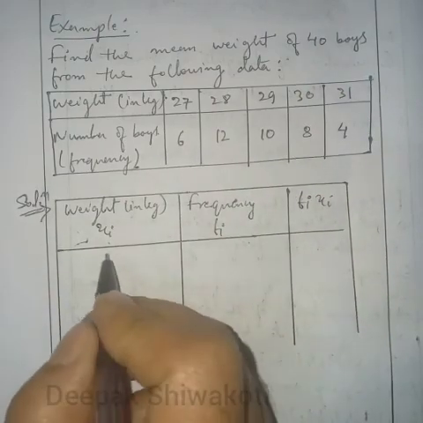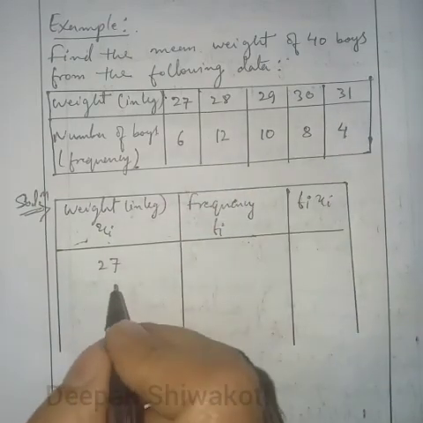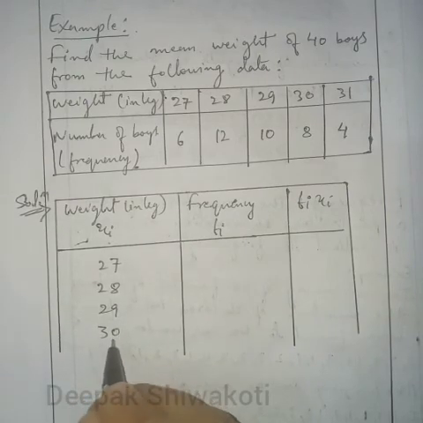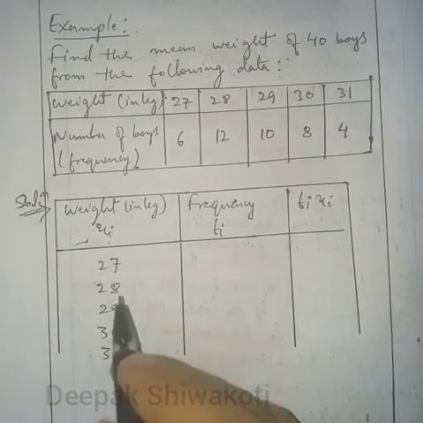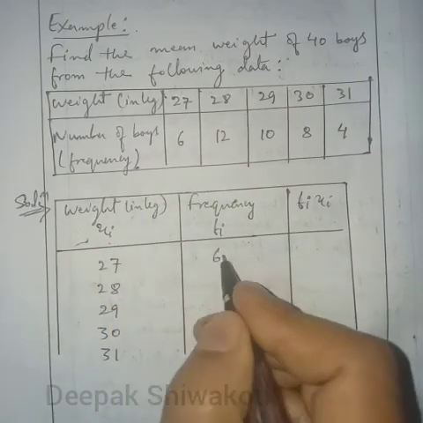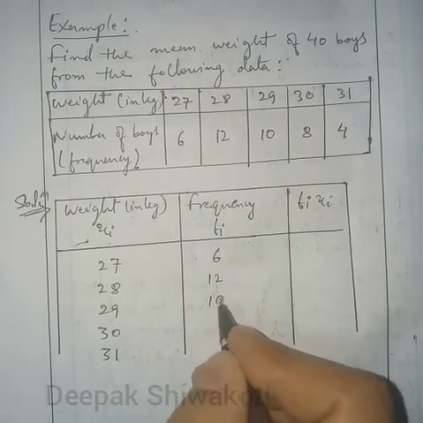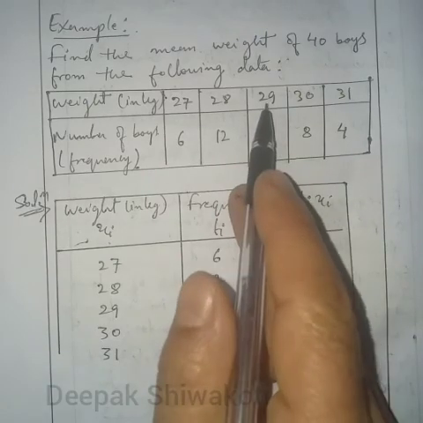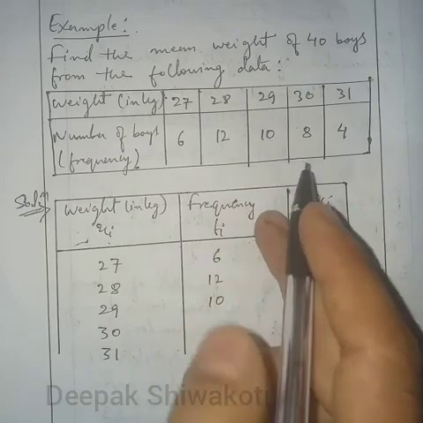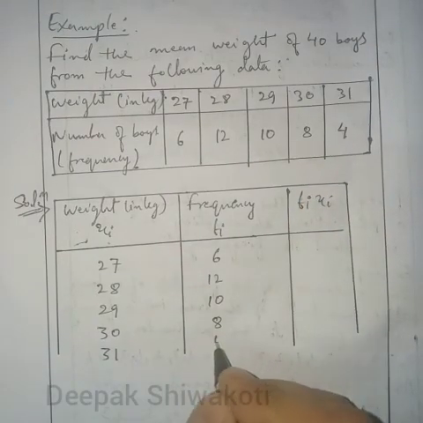So this is x. We'll write from the given data: 27, 28, 29 kg, 30 kg, 31 kg. Now the frequency: how many boys are there of 27 kg? 6. Then 12, then 10 for 29, 8 boys for 30, and 4 boys for 31.